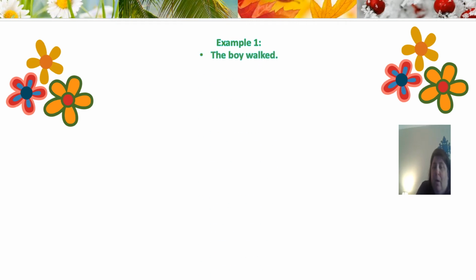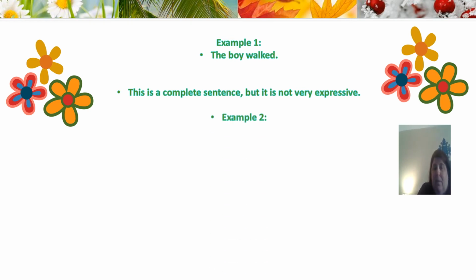So let's look at our first example. The boy walked. Kind of boring. The boy walked. Oh, we're glad he's walking. Walking's good. This is a complete sentence, but it's not expressive. We have all the components of a sentence. We have our subject and we have our predicate, but it's lacking. So let's look at a second example.